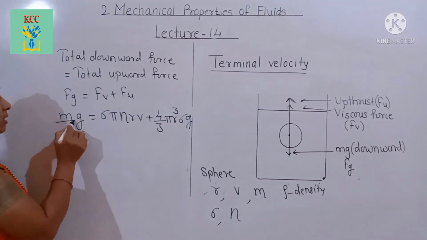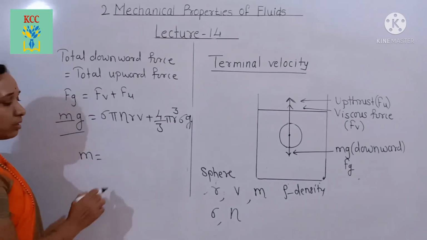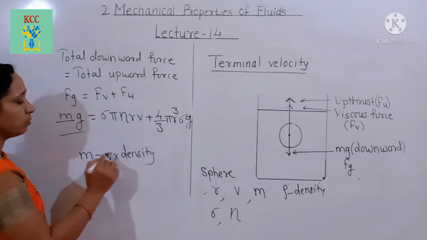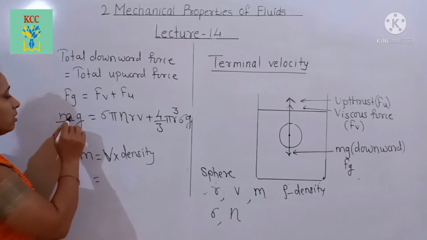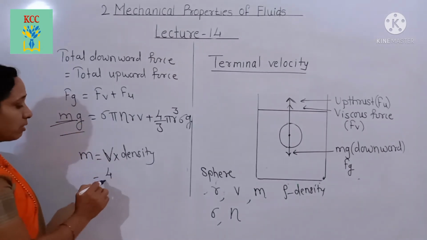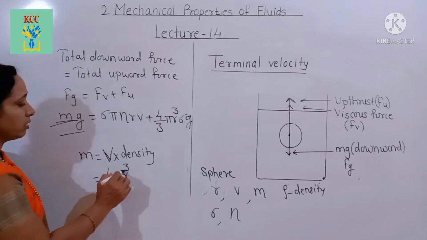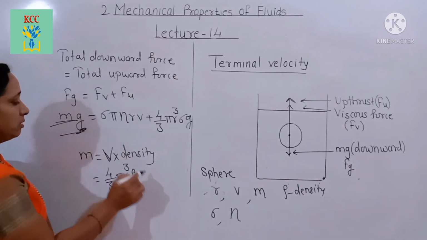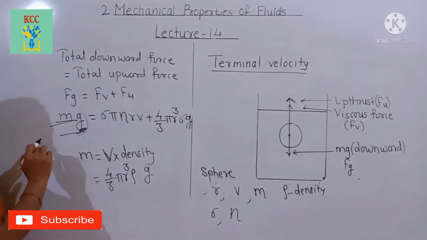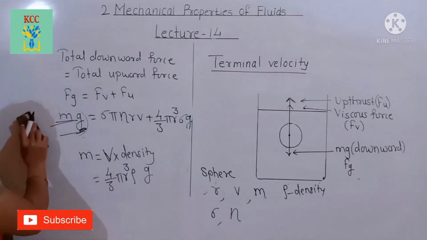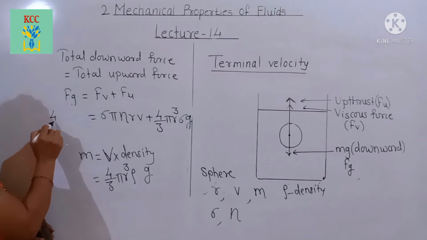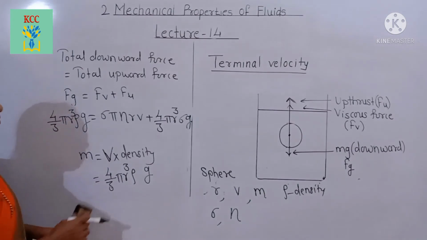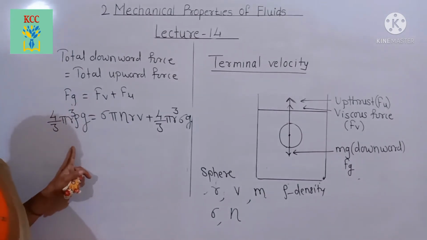Here we can also write mass m equal to volume into density. The sphere's volume is 4/3 pi r cube, into density rho, and into g. That is mg. Then we can write this as 4/3 pi r cube rho into g. This is the equation for the downward force.